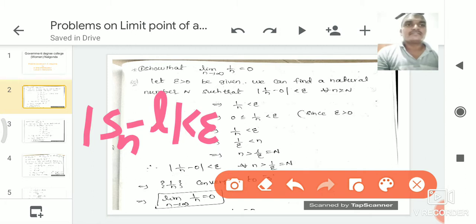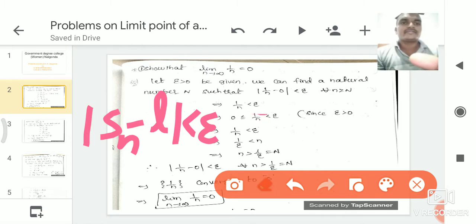By the definition of limit point of a sequence, mod Sn minus L is less than epsilon. So the given sequence can be written as mod 1 by n minus 0 is less than epsilon. From that, mod 1 by n less than epsilon is nothing but 1 by n less than epsilon. Why? Because a sequence is defined from the natural number set to the real number set. We take all n values as positive, then mod 1 by n is also positive. So we can write it as 1 by n less than epsilon.